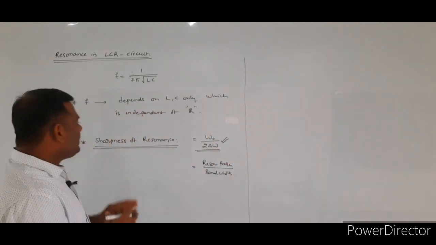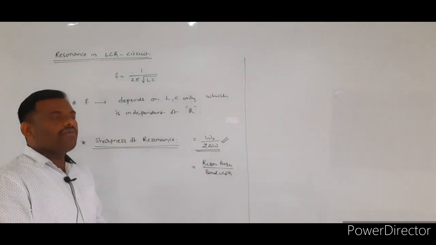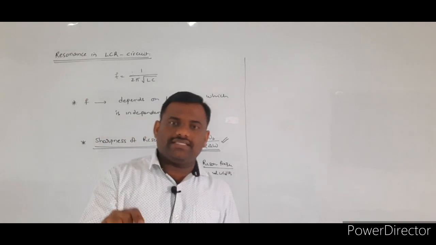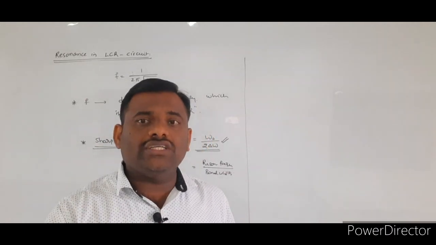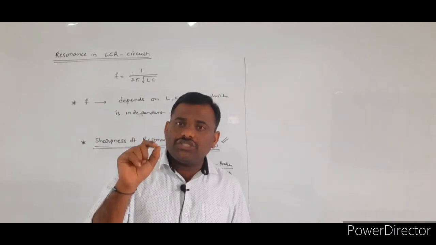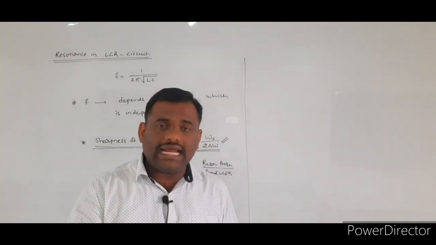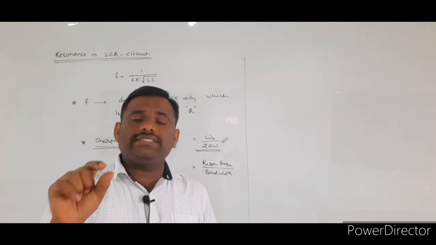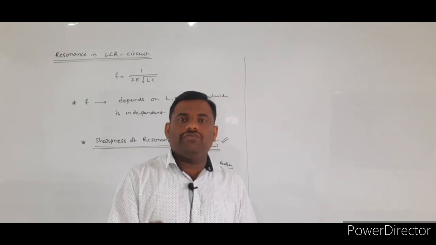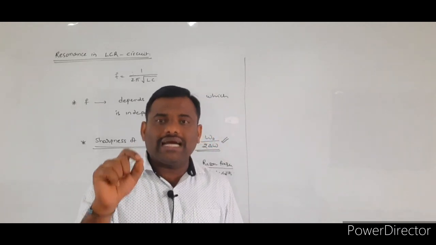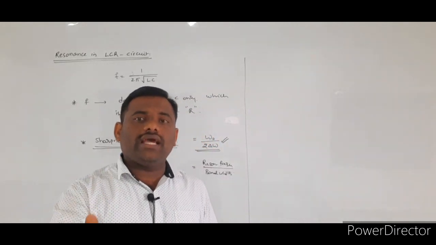So what will the sharpness of resonance say? It says that for a limited range of frequencies only, we observe maximum current in the LCR circuit.